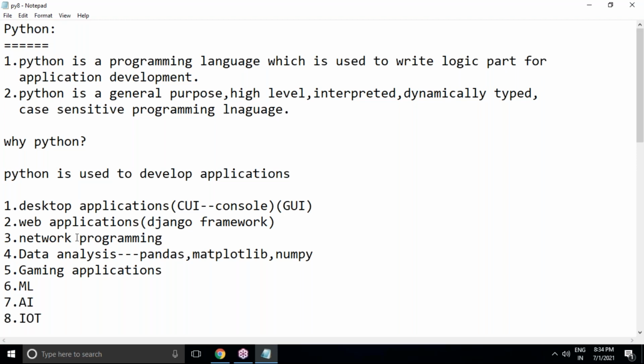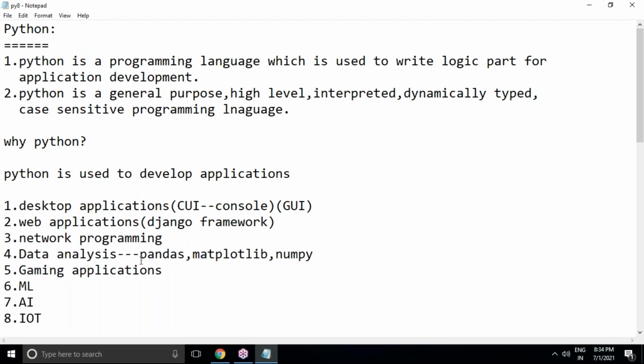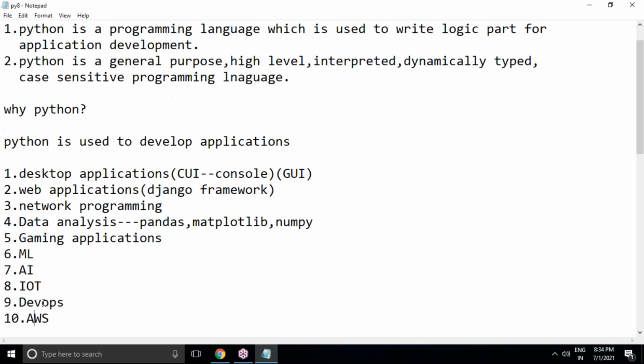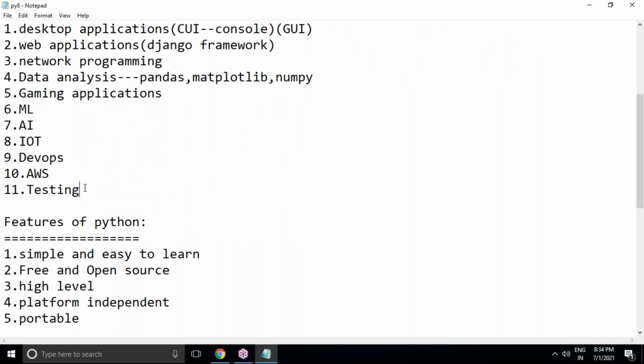And using Python, we can develop networking programming, data analysis. Yes, in our session, we'll discuss Pandas and Matplotlib and NumPy also, which are related to data analysis modules. And gaming applications, machine learning, AI, artificial intelligence, IoT, Internet of Things, DevOps, AWS, testing. In all these areas, we can use Python.